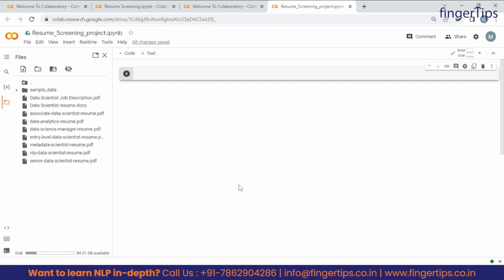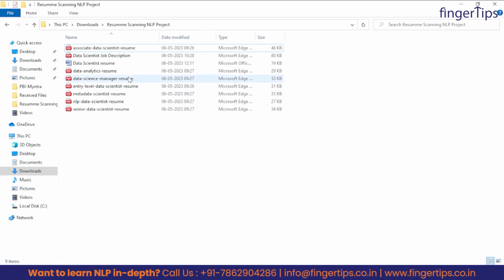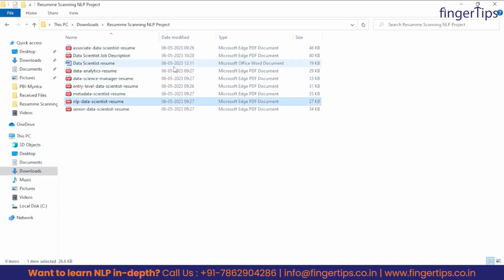So before starting this project, let's just have a look at all these resumes and the job description we are having. So guys, here you can see almost all are in PDF format, right? But we have also kept a Word file here. This is because it's not necessary that all the resumes or all the files should be in PDF format only. Sometimes it can be in Word format, like docx format or doc format, anything it can be.